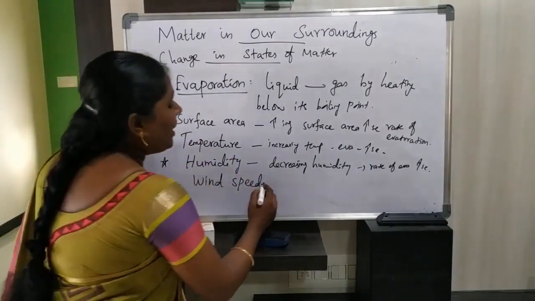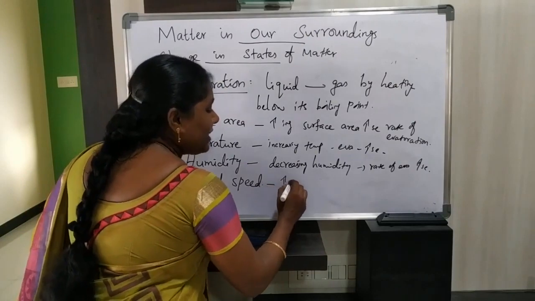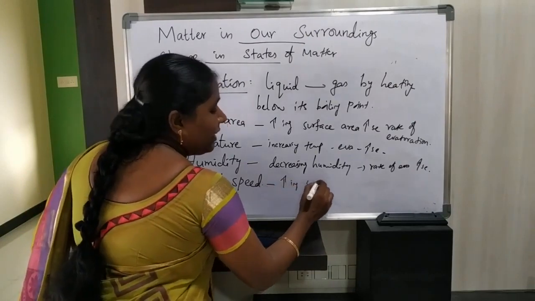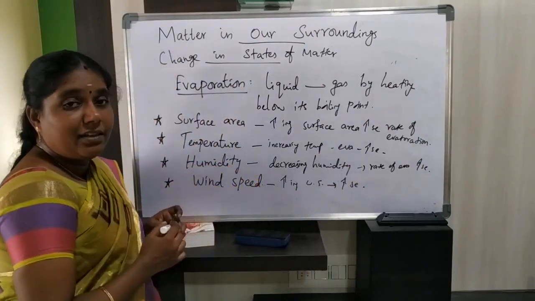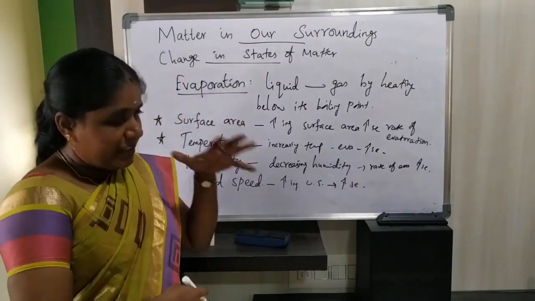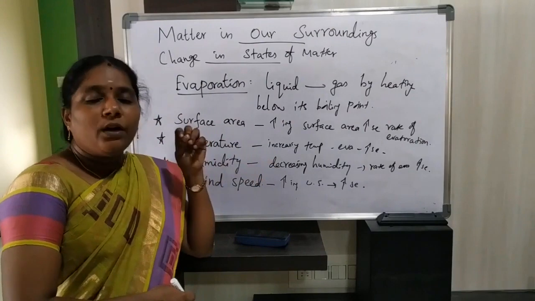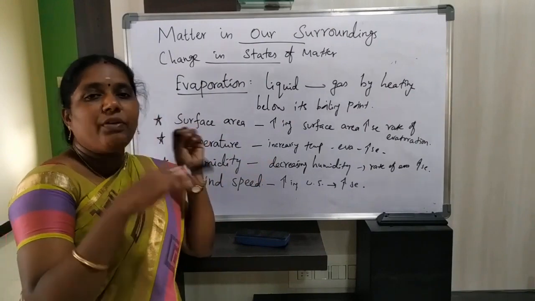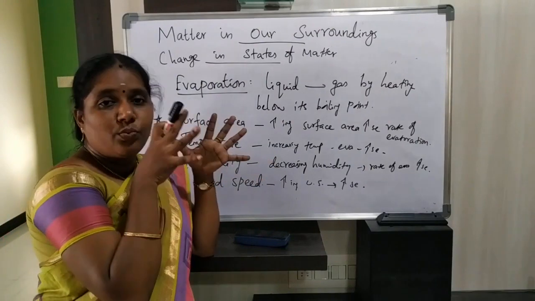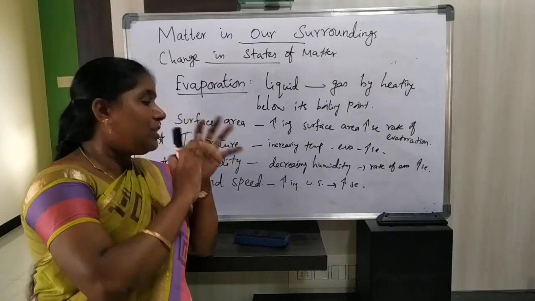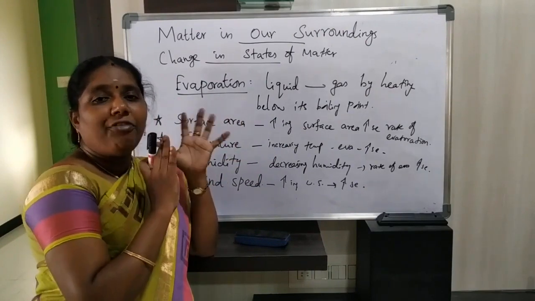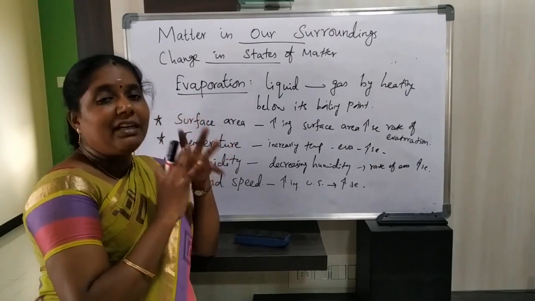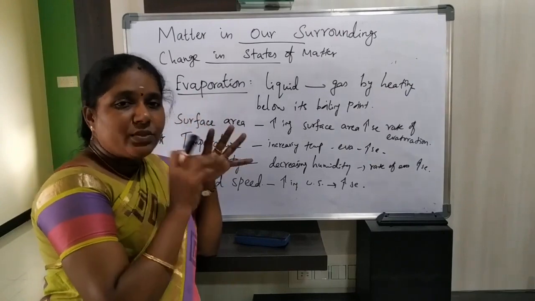Same like this, wind speed. Increasing wind speed increases the rate of evaporation, isn't it? Suppose we want to dry this wet cloth, what will you do? Use wind with the help of a fan, and easily our wet clothes will get dry.